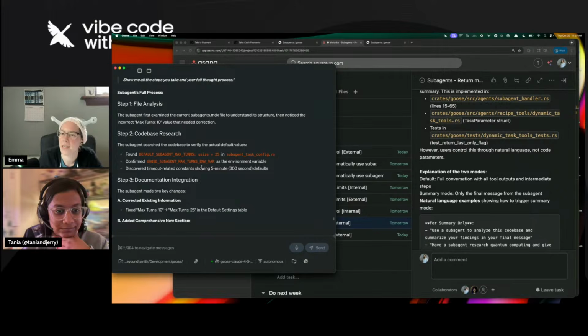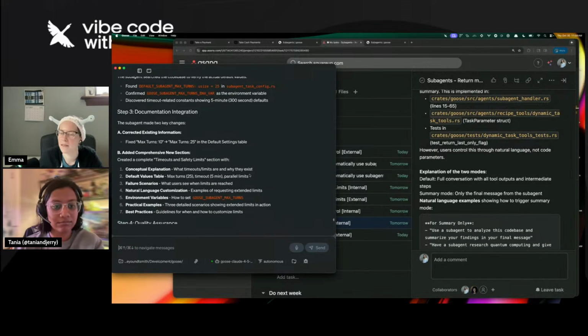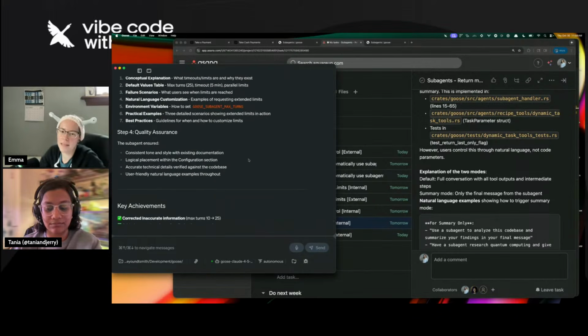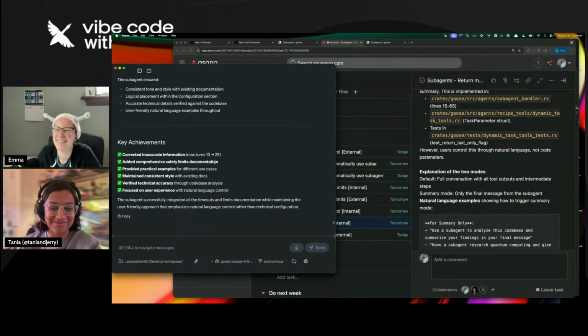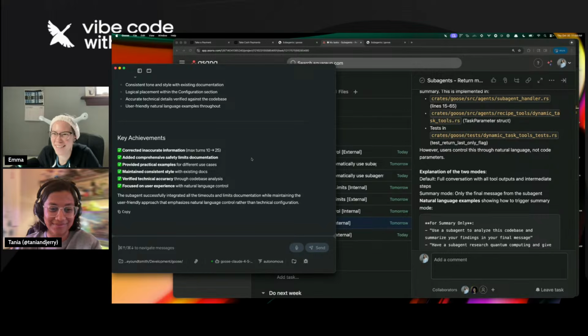Oh, although it is summarizing it for me. The subagent first did this, and then the subagent did this. Search the code base. That's interesting. I like that because maybe the Goose language, Goose talking to Goose, is the high-pitched AI-to-AI speak that humans can't understand. So it has to summarize for me. Okay, and it corrected inaccurate information. That's interesting. I wonder if it will show me.